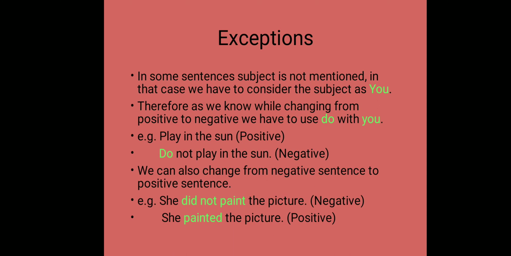So I hope all of you have understood this. We can also change the sentence from negative to positive. See the example. She did not paint the picture. This is a negative sentence because it contains not. But I have changed it to positive. She painted the picture. So how did we understand that we have to use the past tense of the verb? Because in the negative sentence did is used. So did is, as we know, always used with past tense. So if this is the negative sentence, she did not paint the picture, we have to change it to positive, that is, she painted the picture.